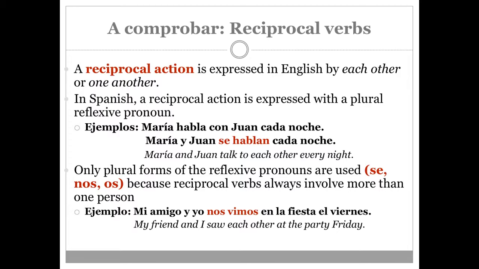Only plural forms of the reflexive pronouns are used: se, nos, and not os, that's only with the vosotros form, which we're not studying. Because reciprocal verbs always involve more than one person, you're never going to have a singular unless you talk to yourself. Example, mi amigo y yo nos vimos en la fiesta el viernes. My friend and I saw each other. Nos vimos, we saw each other. En la fiesta el viernes.